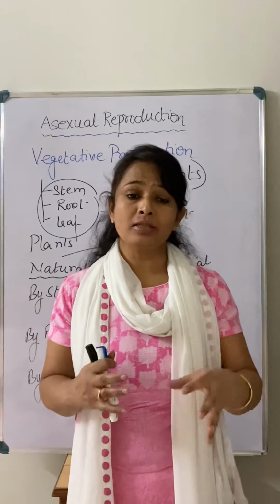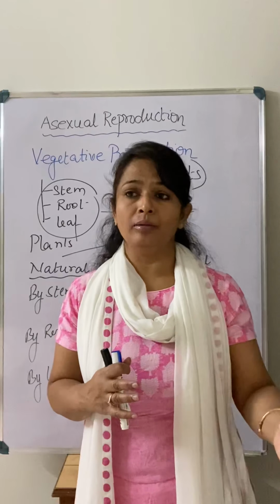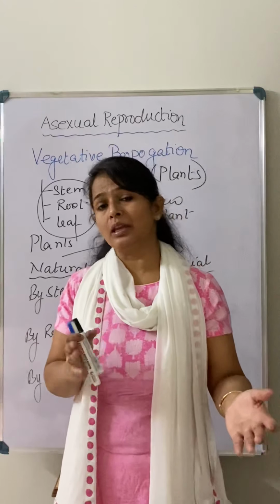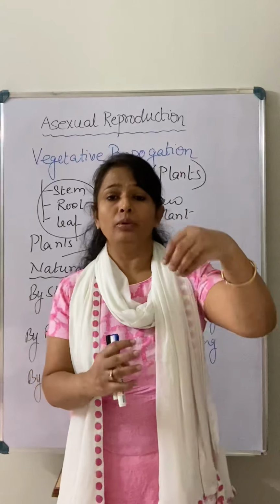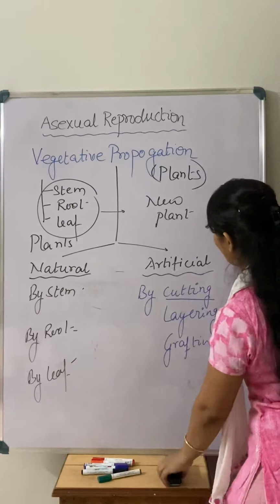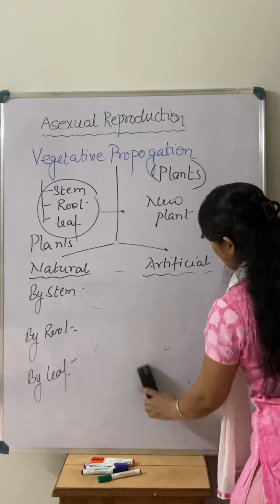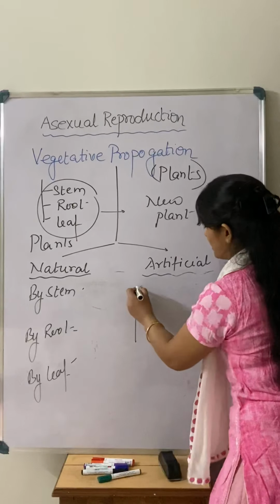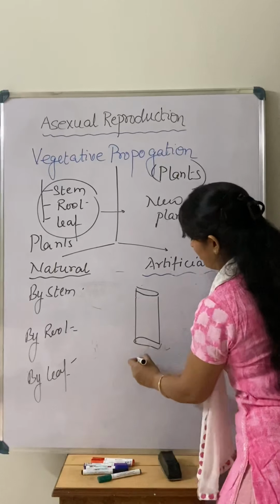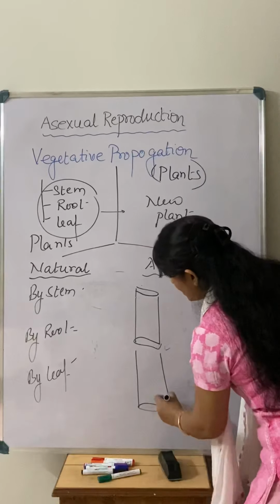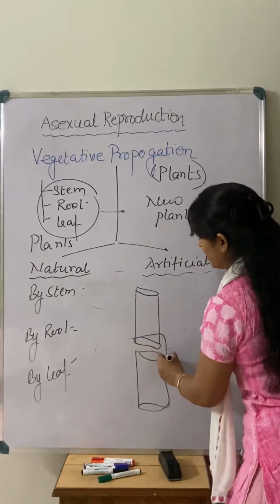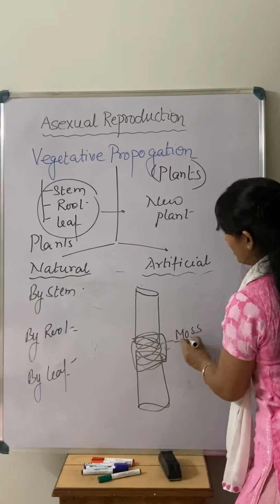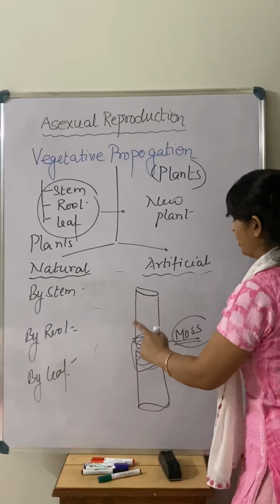In that case, one part of the stem is taken from one variety, and the second part is taken from another variety, and both are combined. That is the way we call grafting. This is very common in the rose plant also. One stem from one plant and one stem from another plant are combined together with moss. Why do we bind it with moss?